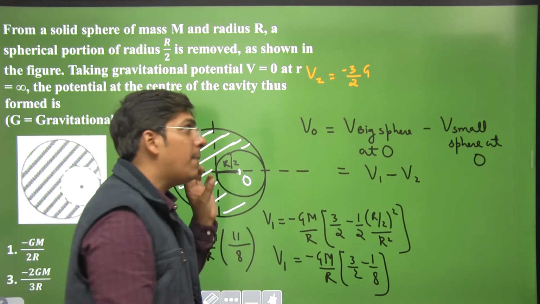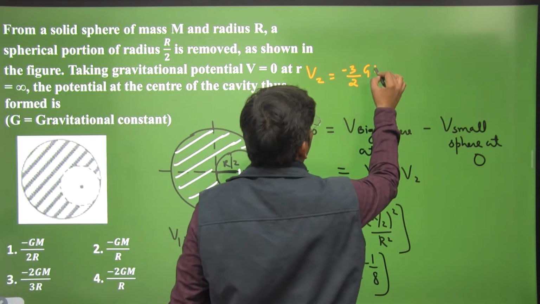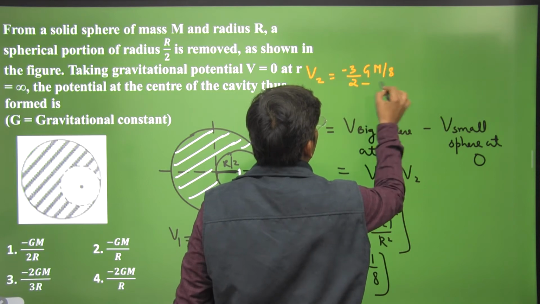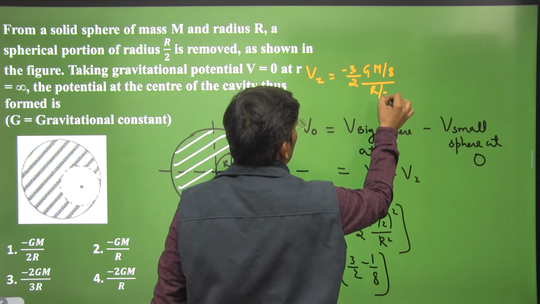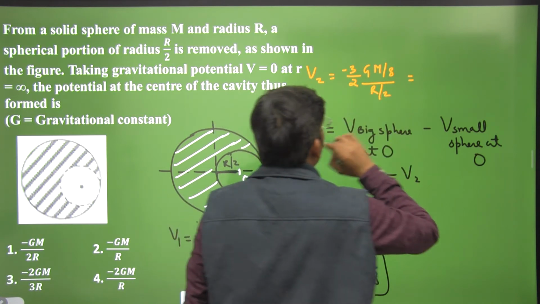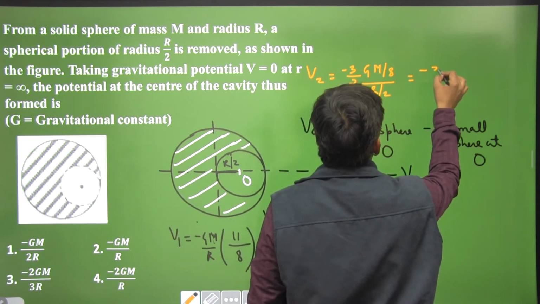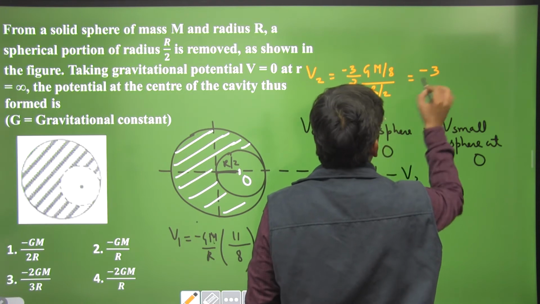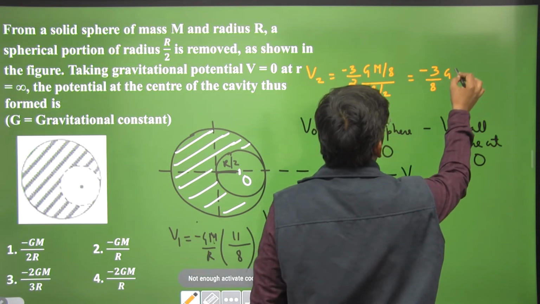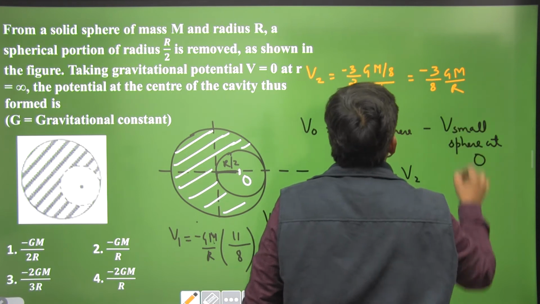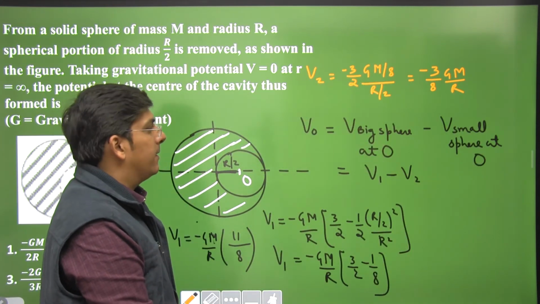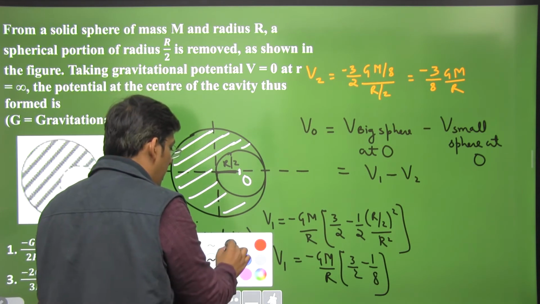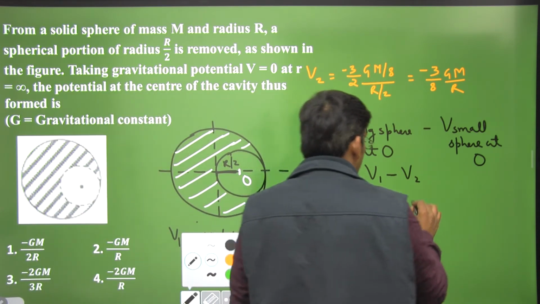So the mass will be 1 by 8th of the mass of the bigger sphere, and the potential is minus 3 by 2 GM by R. The radius is not R, it is R by 2, dear students. So this comes out to be, I suppose, minus 3 by 8 GM by R. Let us check. Yes, it is. Now let us replace the values of V1 and V2 and see what comes out.